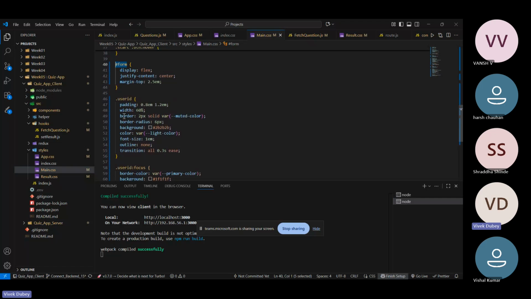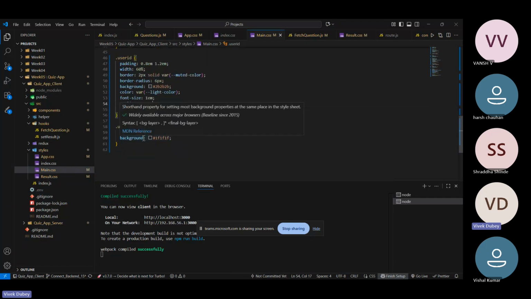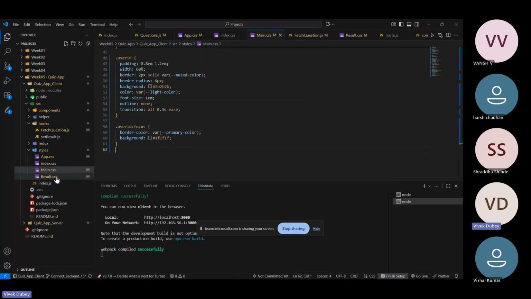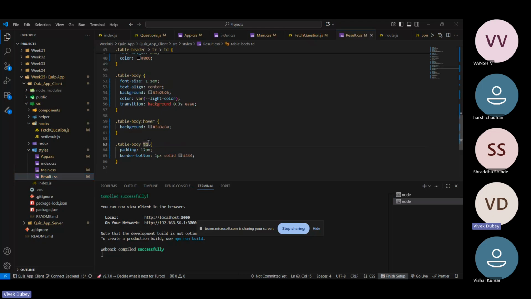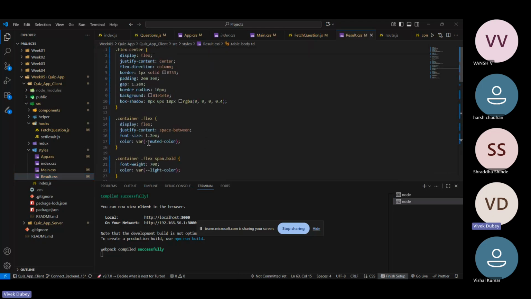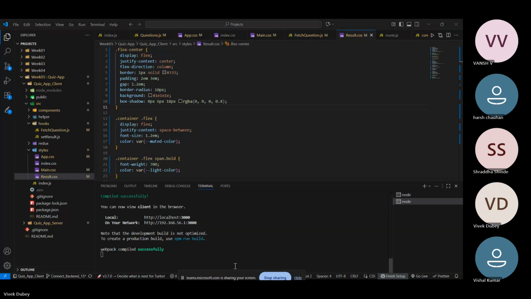So these are all basic CSS, nothing much. This is the main CSS, and this is the result table CSS. I haven't used Tailwind CSS, but in the major project I will use Tailwind CSS. So this is all I have made, sir.